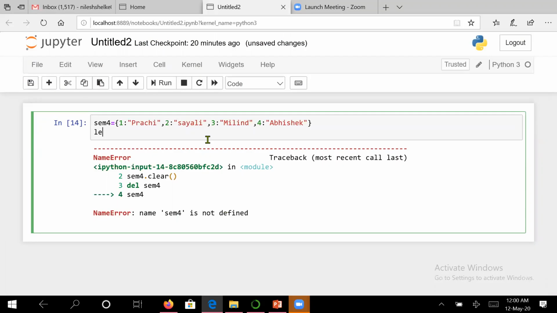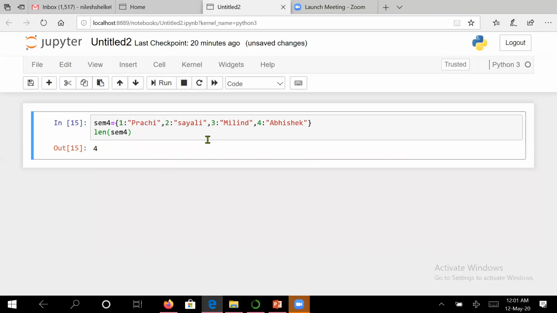Similarly, you can find the length of a dictionary. See, 4 is the length. Now suppose you are given some roll number and you want the details of that. Suppose 4 is the roll number and you want details, so this way you can get the details. Mind well, in real time it may not be only the name, it can be your city, name, semester also.